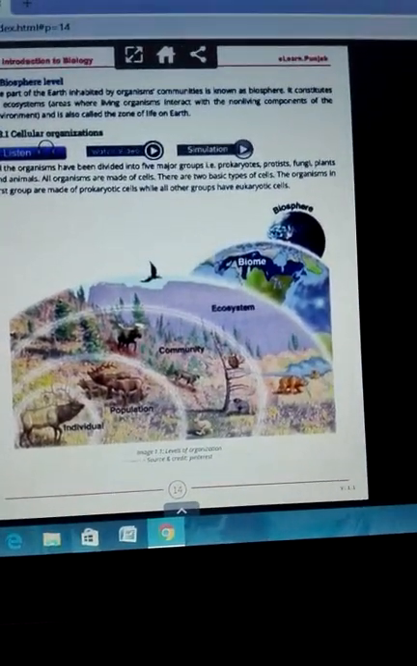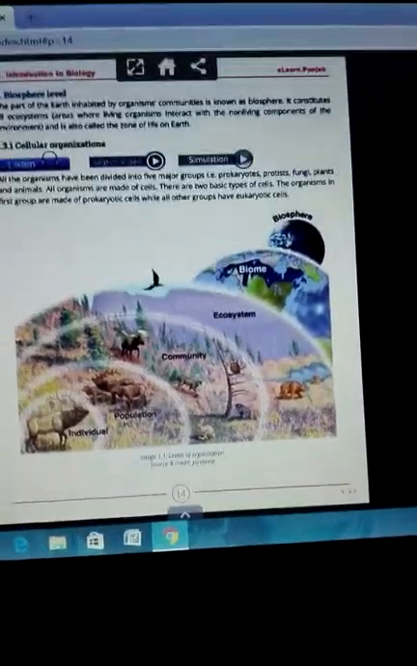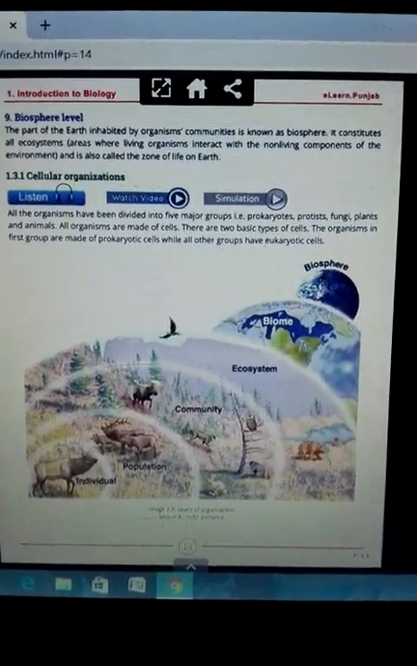All the organisms have been divided into 5 groups. Remember the names of these 5 groups and highlight them respectively: prokaryotes, protists, fungi, plants and animals. So organisms are divided into 5 groups. Remember the names of these groups.